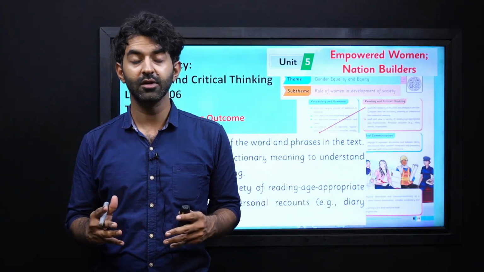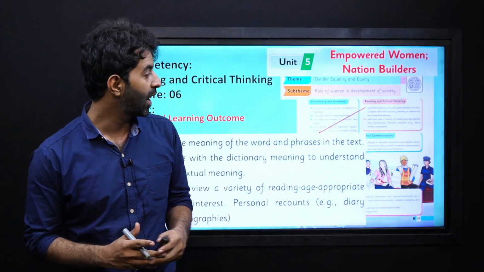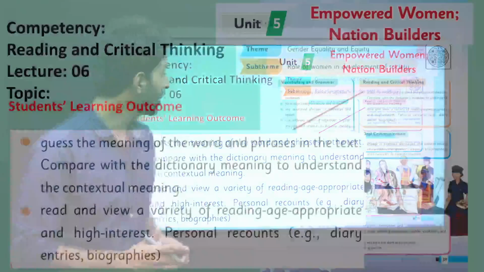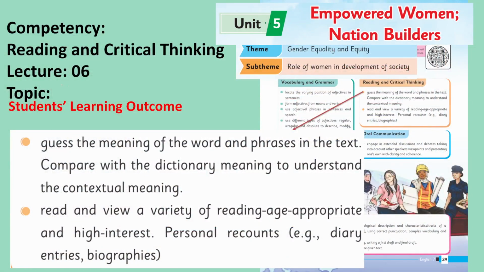Now, my dear learners, we are on Unit 5. Let's begin by reading our today's students' learning outcome. Now, this is our lecture number 6 with the competency of reading and critical thinking. And our SLOs are basically two SLOs merged into one. They are relatable. Let's read them.